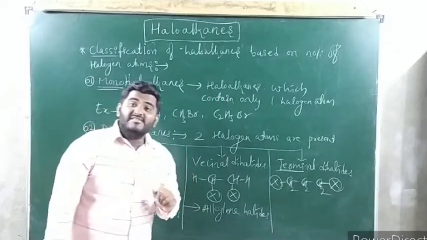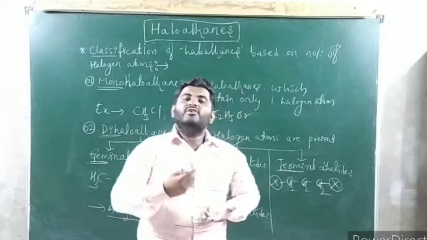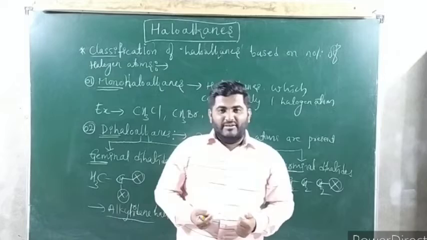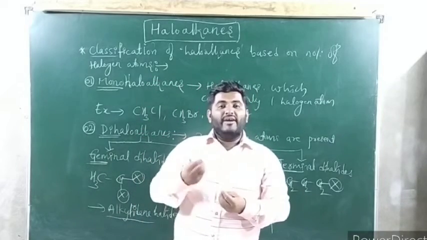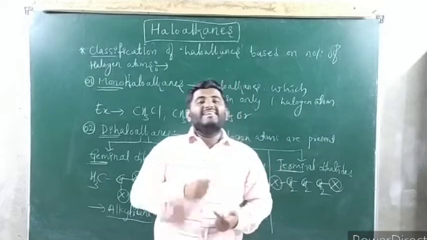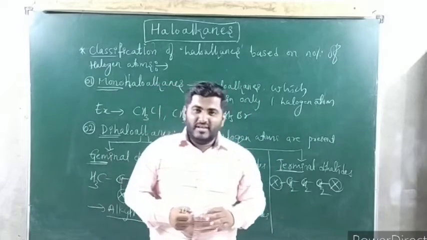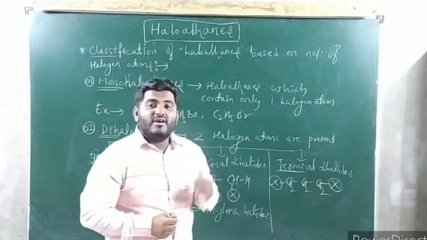The last type is polyhaloalkanes. Poly means many. More than 2 halogen atoms are attached to carbon. It may be an alkane, alkene or alkyne, but more hydrogen atoms are replaced by halogen, more than 2 halogens. Like CHCl3, chloroform, and CCl4, carbon tetrachloride. These are all examples of polyhaloalkanes.